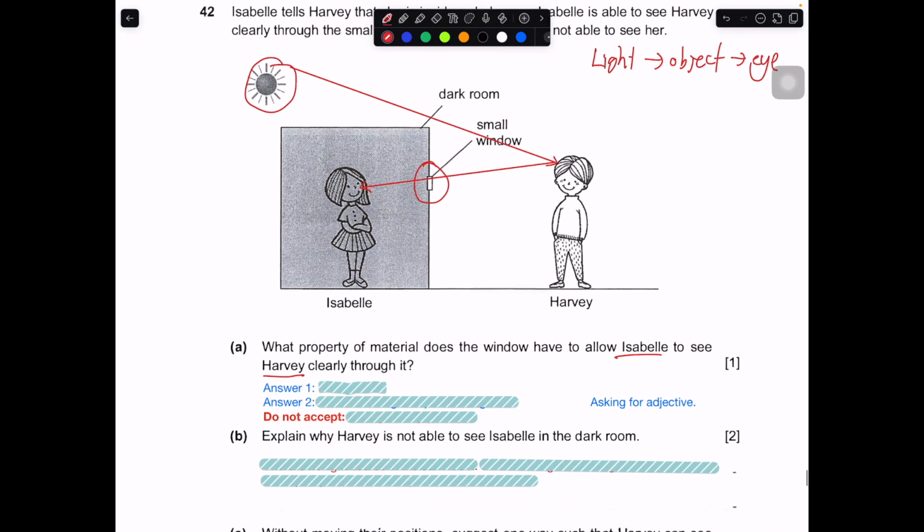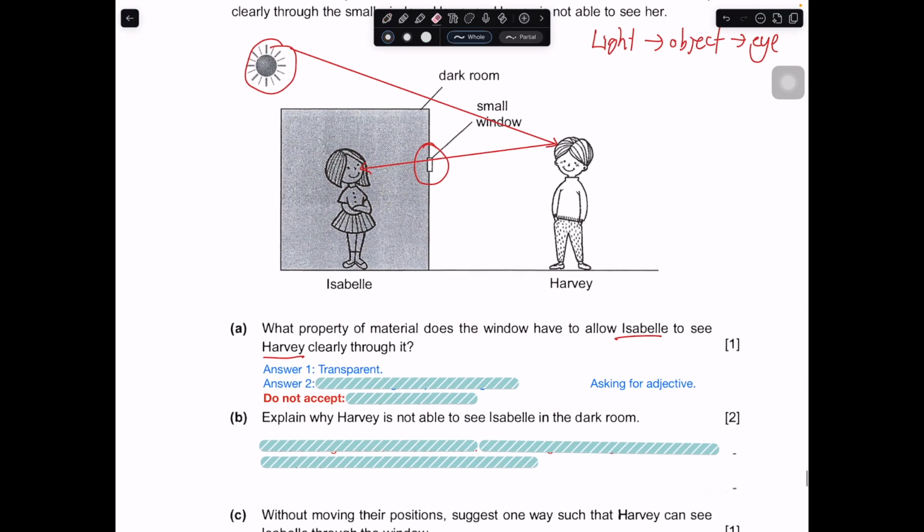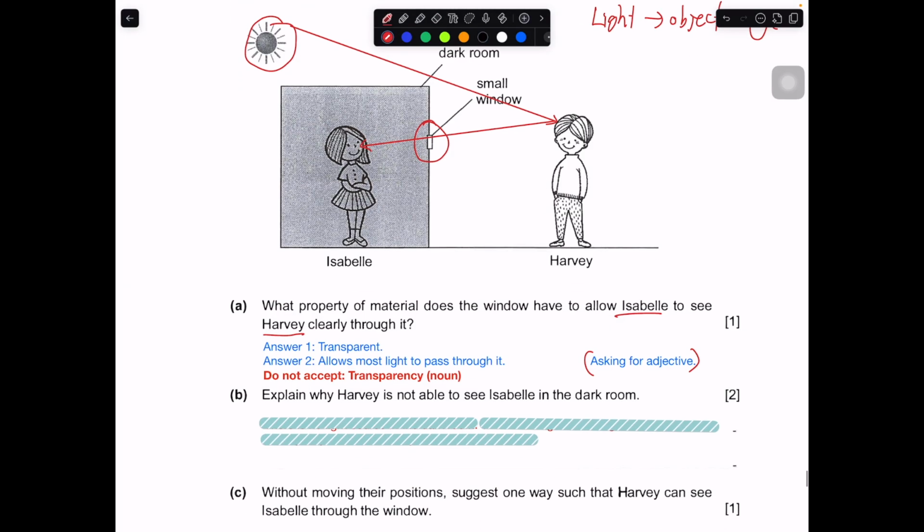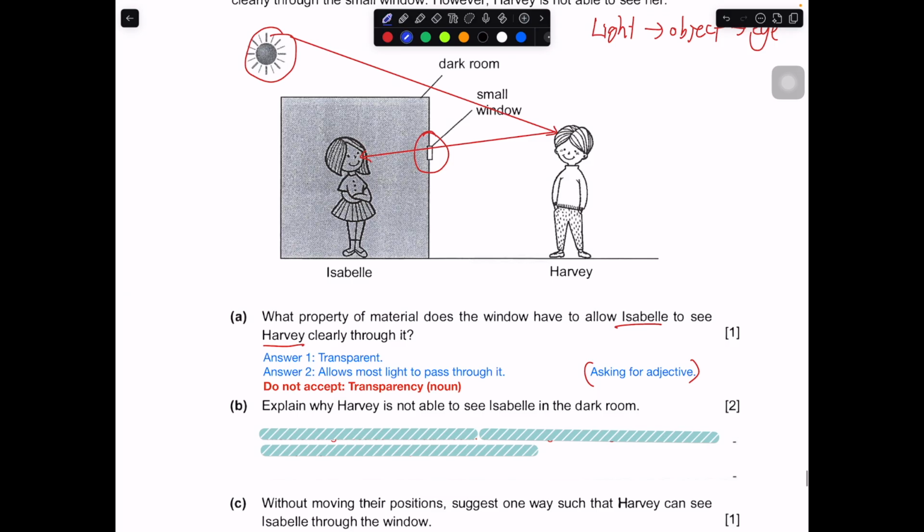So the main idea is this: transparent, or allow most light to pass through. So basically this is asking for an adjective. What you should not write in this case is "transparency." So how do you know that this is actually a wrong answer?